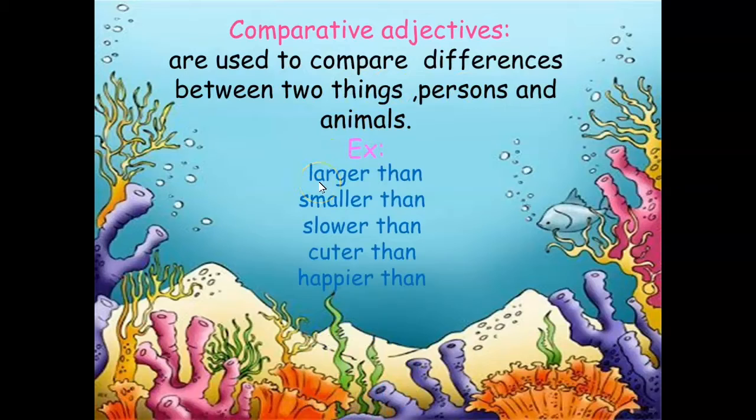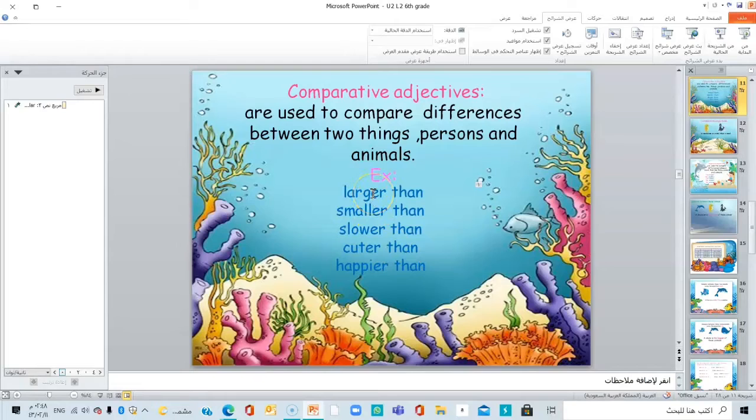Here we have the adjectives: larger than, smaller than, slower than, cuter than, and happier than. Girls, the adjective is large. I just add er. Small, smaller, er at the end. Slow, slower, er at the end of the adjective. Cute, at the end of cute, r. And happy, I changed the y into i, then I add er.